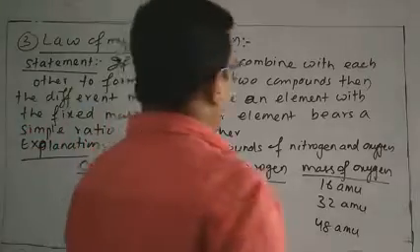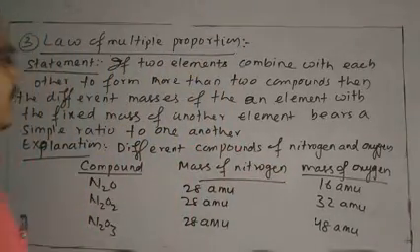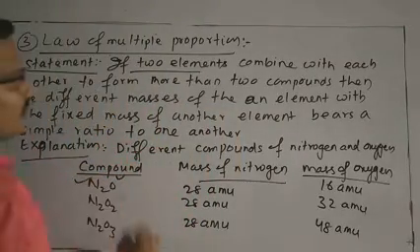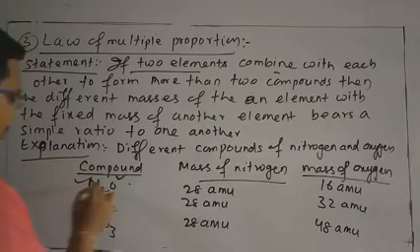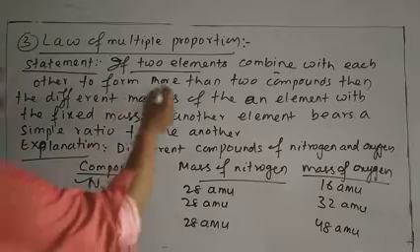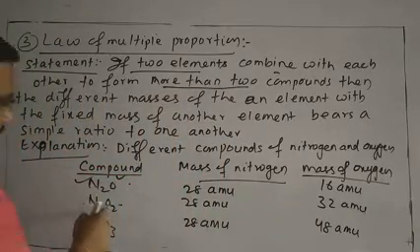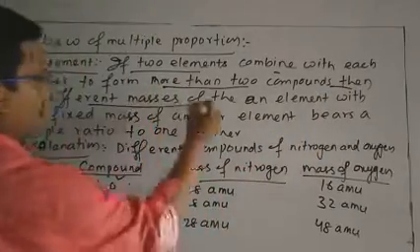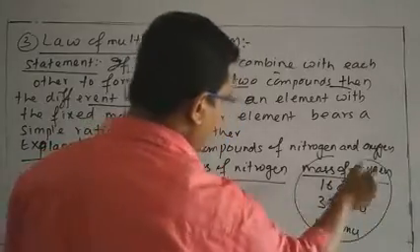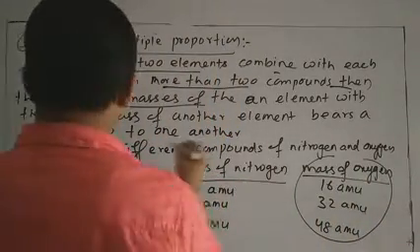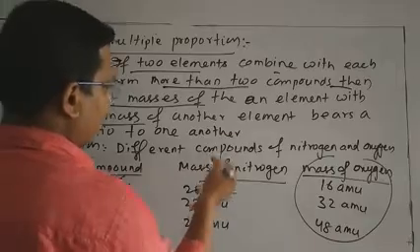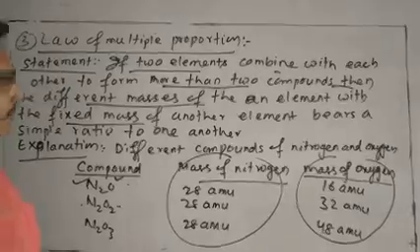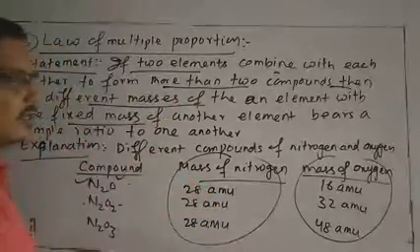If you take the ratio according to the definition, then what will happen? If two elements, nitrogen and oxygen, combine with each other, the result is more than two compounds, N2O, N2O2, and N2O3. Then the different masses of an element, here oxygen, combine with a fixed mass of another element, here nitrogen, and bear a simple ratio. Let me explain how they bear a simple ratio.